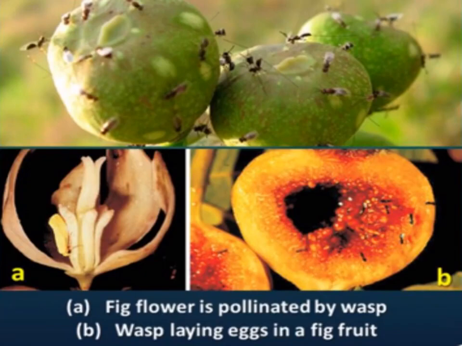In this picture you can see these wasps present on this fruit of fig, fruit obtained from the fig tree. Here this is the fig flower which is pollinated by the wasp, and this is the fruit from the fig tree, and the wasp is laying eggs inside it. And during the developmental stages of the wasp, the developing larva of the wasp gets its food by eating some of the seeds of the fig.